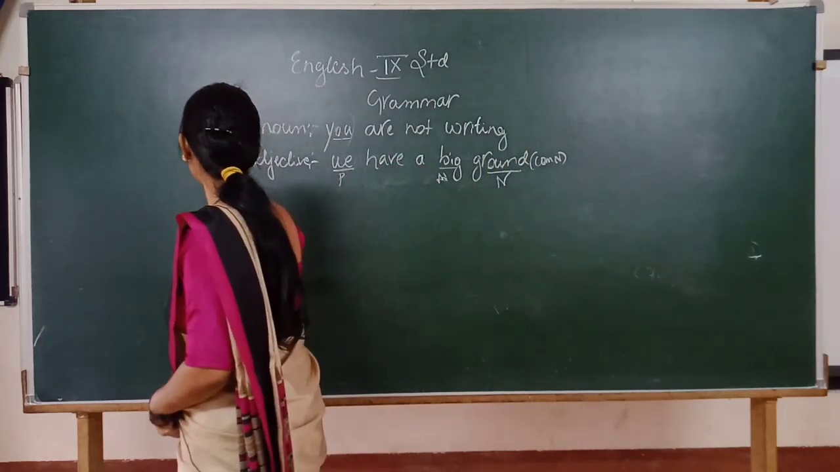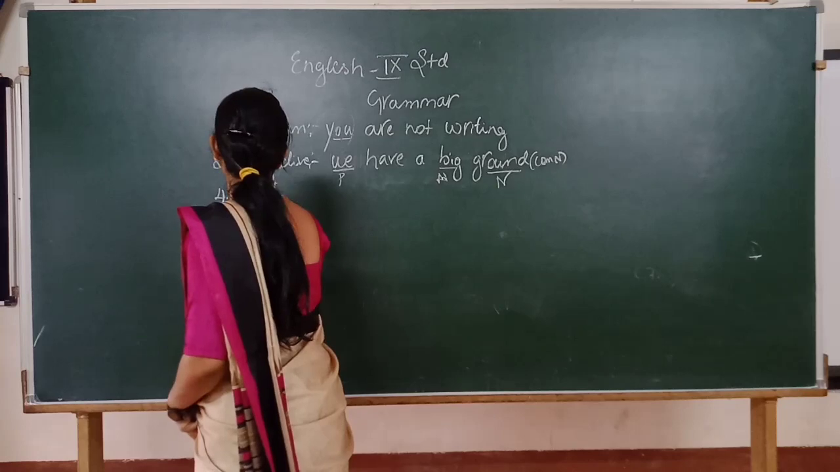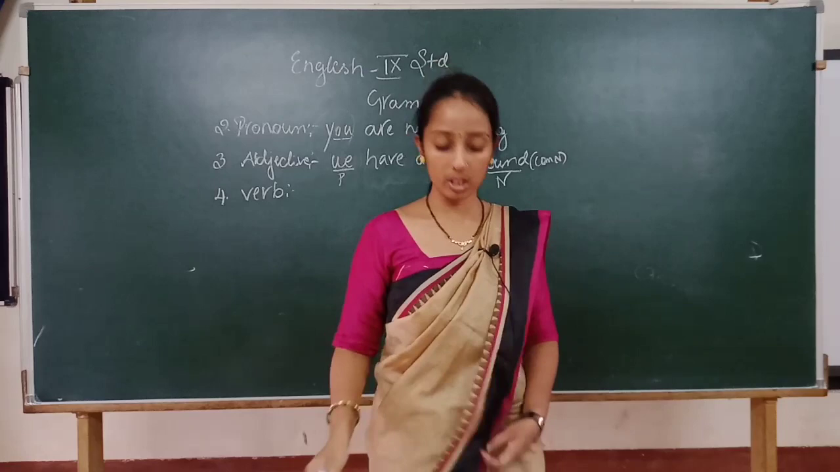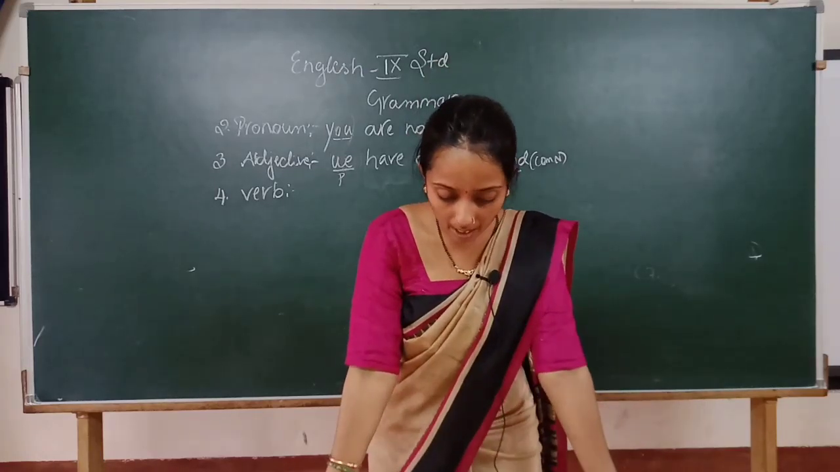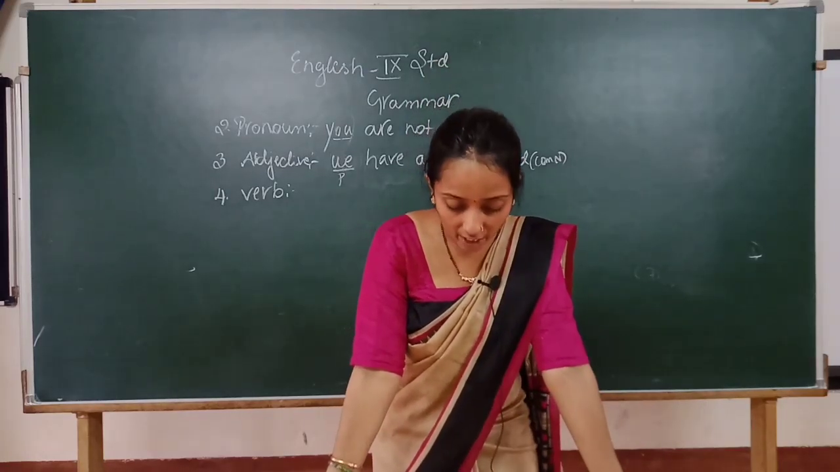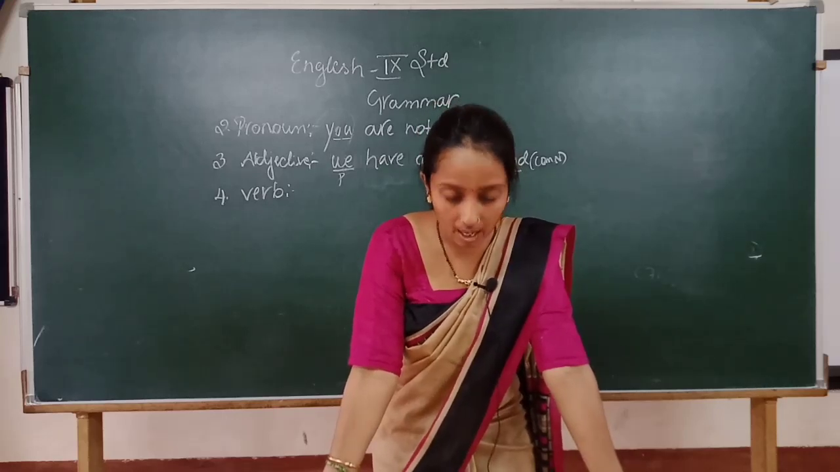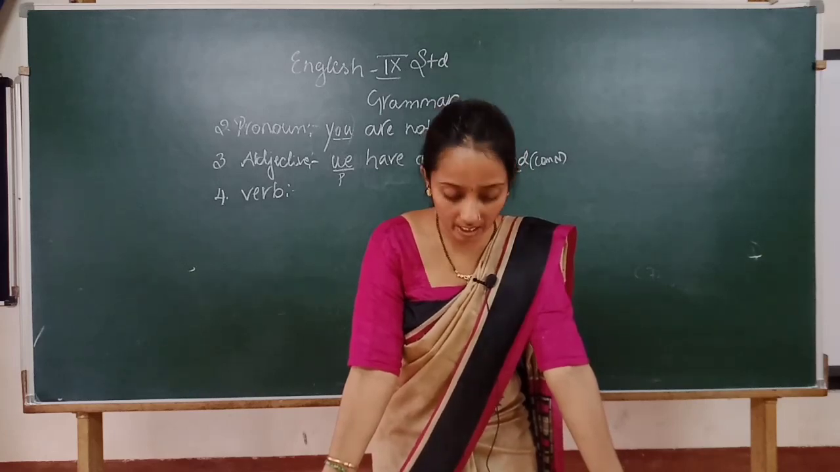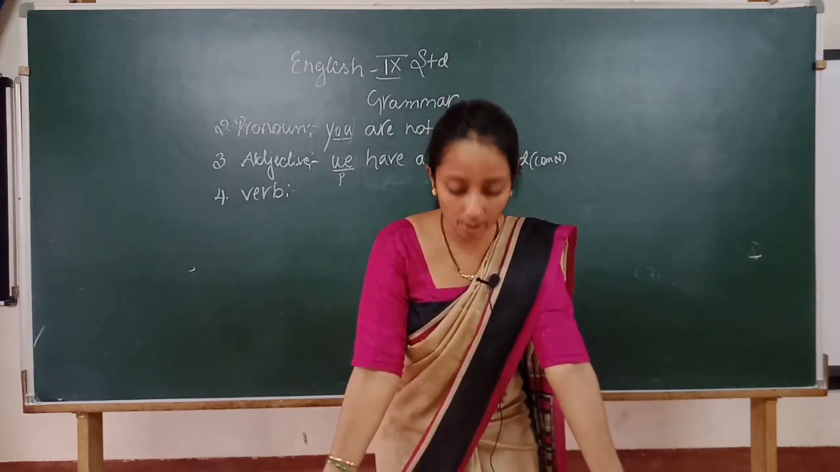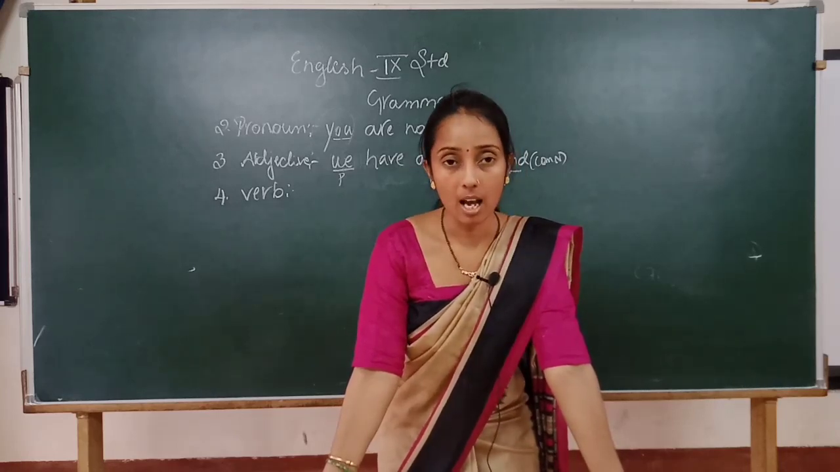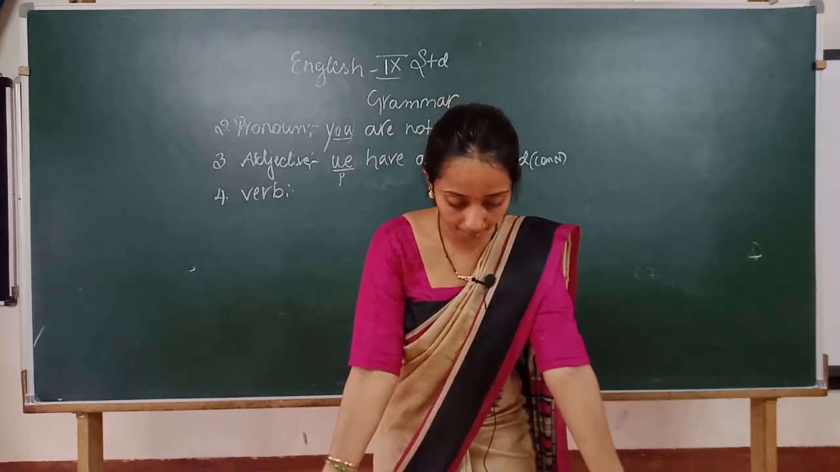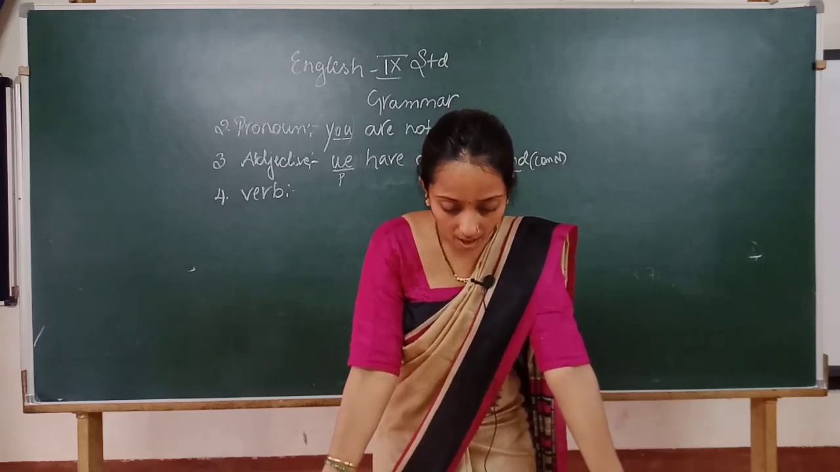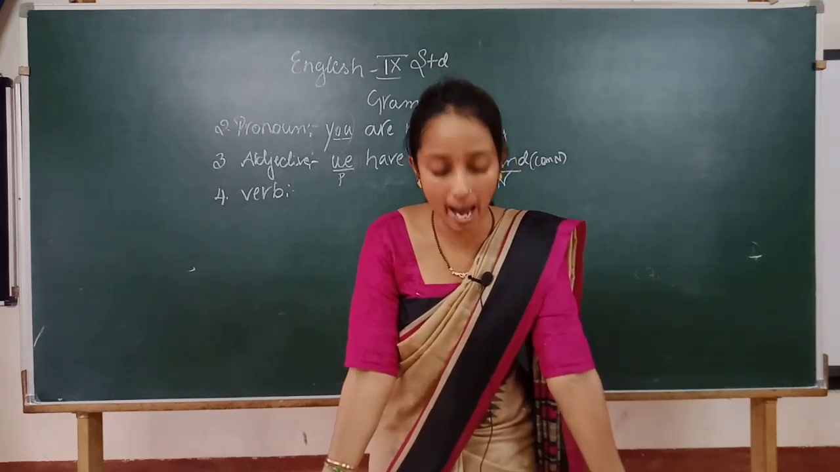Then the next is verb. Verb, you know what is a verb? Verb which does the action. Isn't it, children? Verb does the action or it shows the action. Write down. Verbs are action words. It is a word used to express an action.